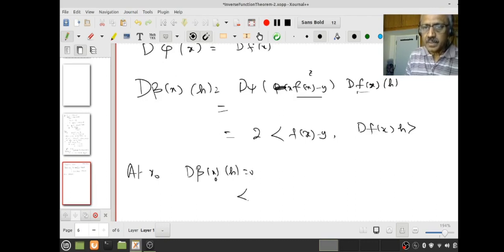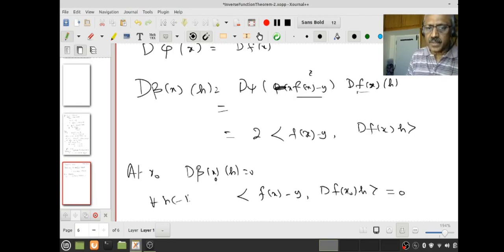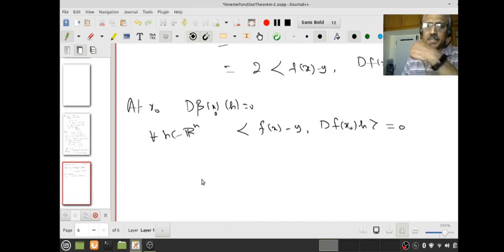That means, (f(x) minus y) and df(x naught) acting on h must be 0 for which h? For all h in Rn, right? Now what do I know about df(x naught)? Remember, x naught lies in B bar, and what was our assumption? For all x here, the derivative df(x) is non-singular, therefore df(x naught) is non-singular.